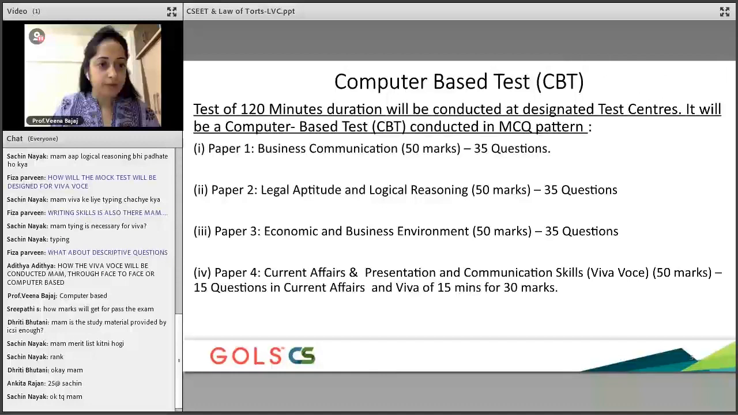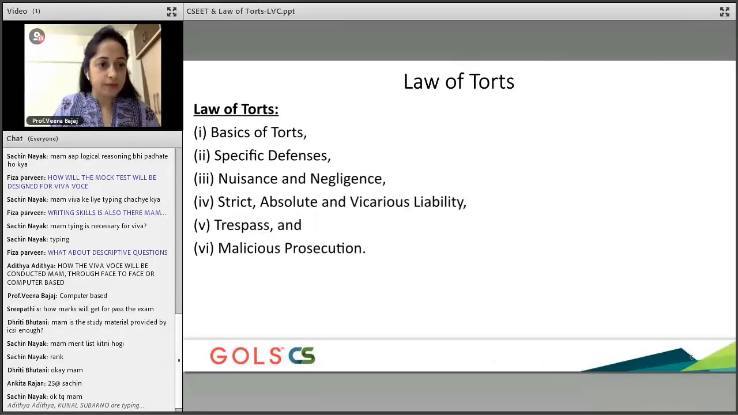Be mindful about that. And in this paper, current affairs and presentation and communication skill, which is again a total of 50 marks, you will see only 15 questions coming in current affairs, and 15 minutes will be given for Viva Voce, which is going to be 30 marks. So that's a major chunk.